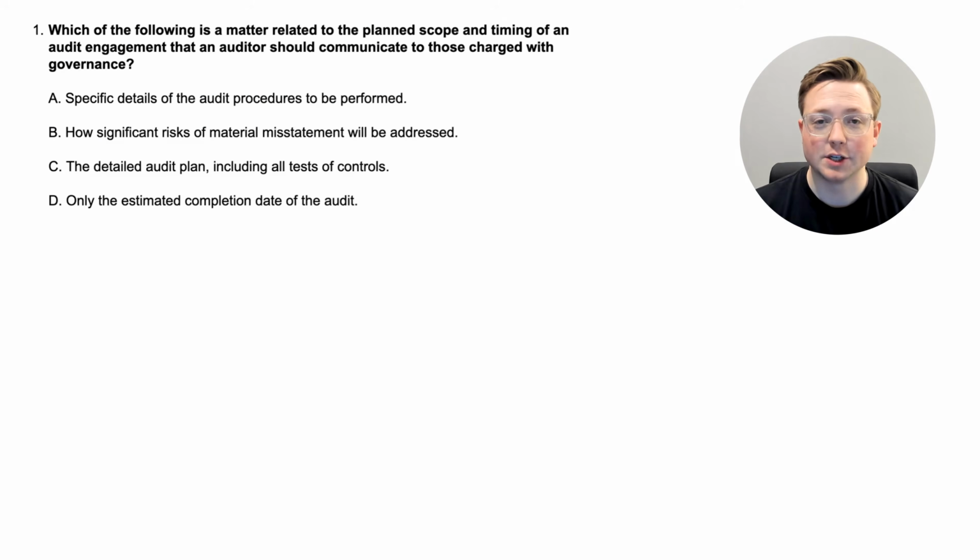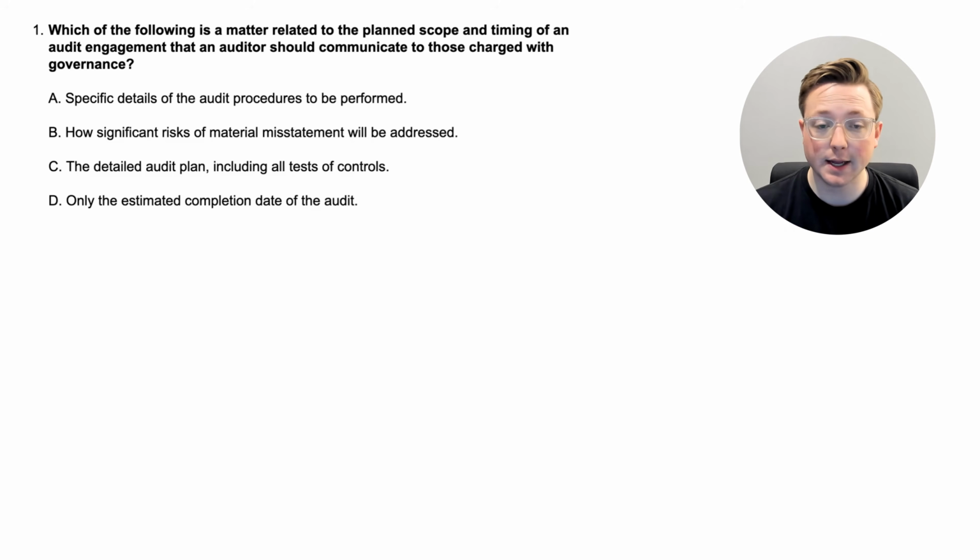Okay, here we are at question 1, and like I said, this is a pretty straightforward topic, a pretty small topic, so we're only going to be going over 5 questions, so let's dive into these questions. For question 1, which of the following is a matter related to the planned scope and timing of an audit engagement that an auditor should communicate to those charged with governance?